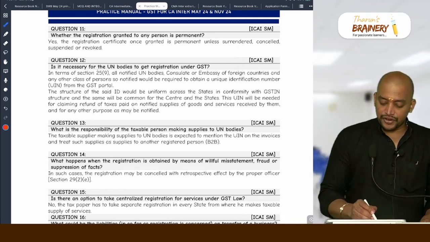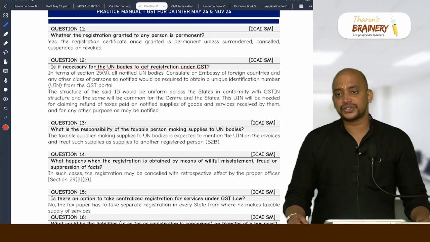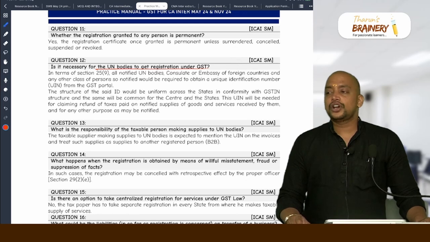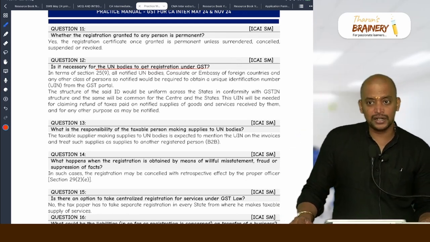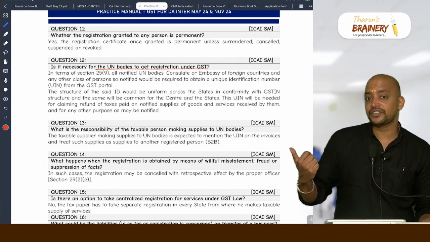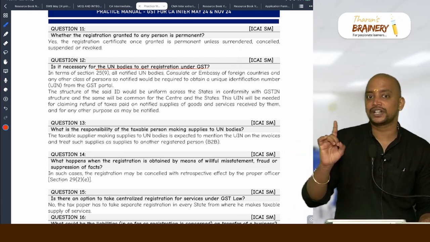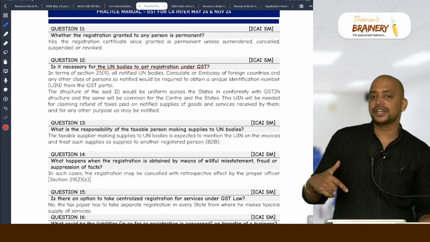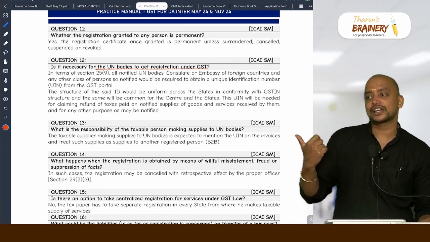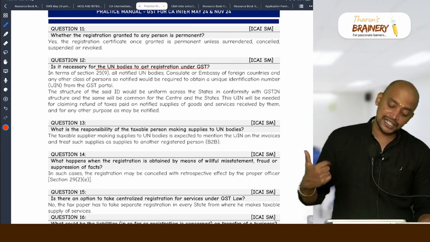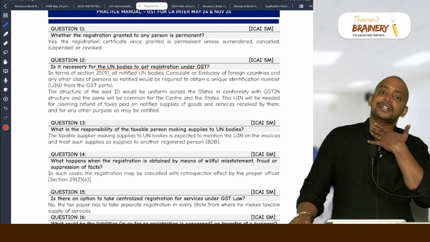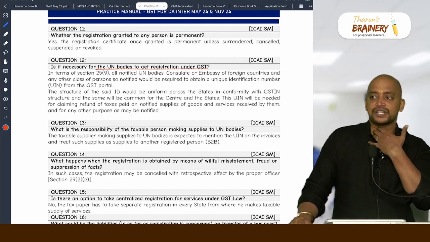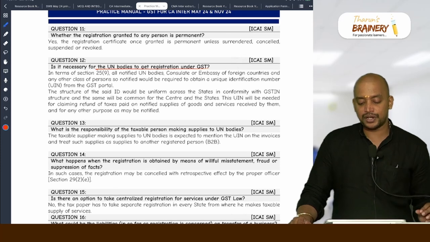Is it necessary for UN bodies to get registration under GST? It's not registration, but they need to get a unique identification number for the purpose of claiming refund of GST paid on inward supplies. Don't tell ITC, because ITC means first of all their outward supply is exempted, they cannot take ITC. Refund of GST paid on inward supplies. And whether they need to get a unique identification number in each state or one identification number is sufficient? One identification number across the country.